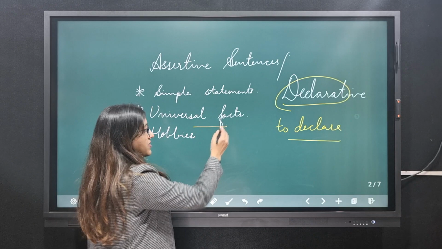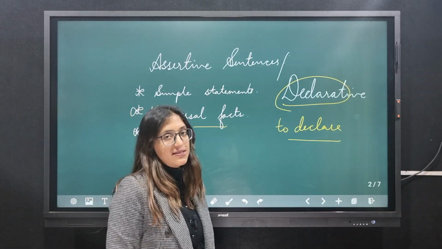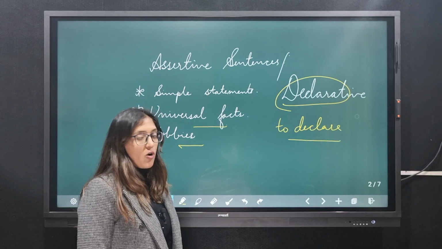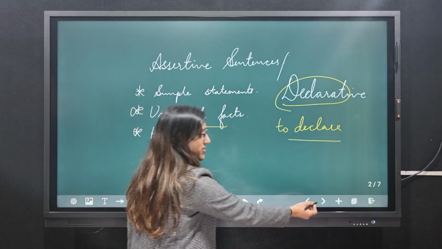The second one, universal fact. For example, the sun rises in the east. The third one, hobbies. For example, I like dancing. All these are examples of assertive sentences.